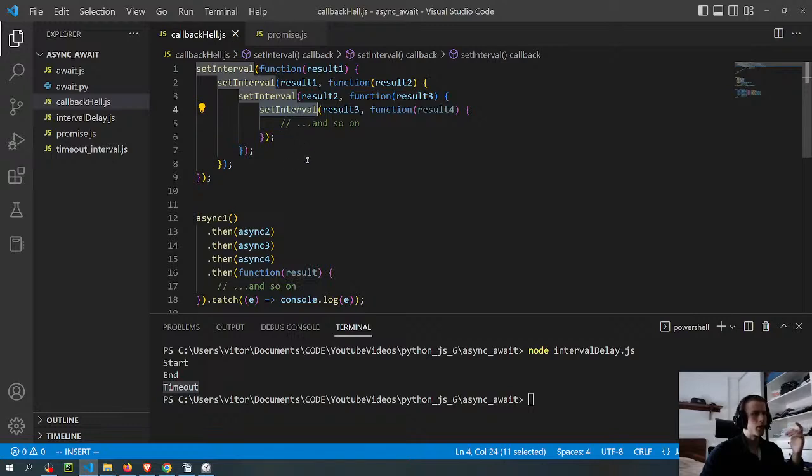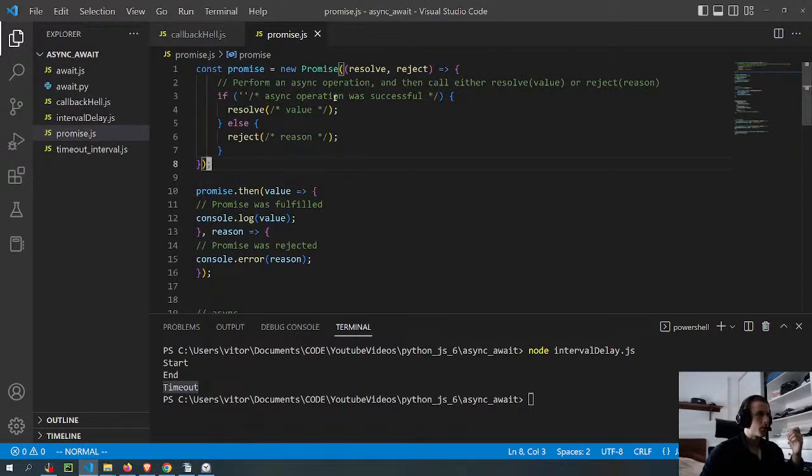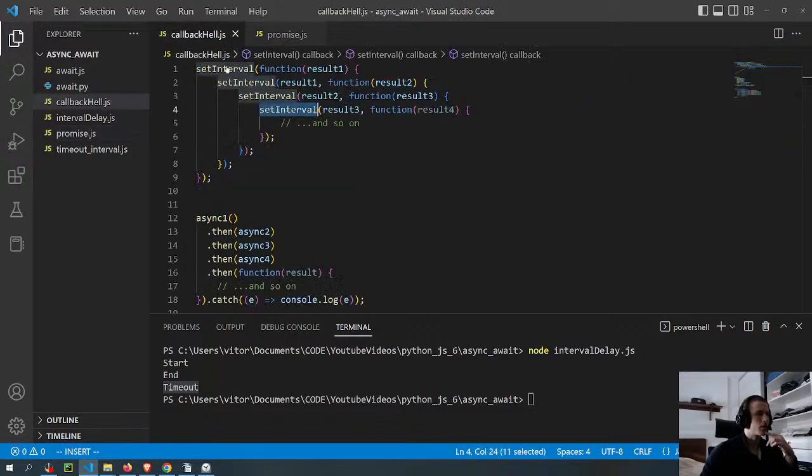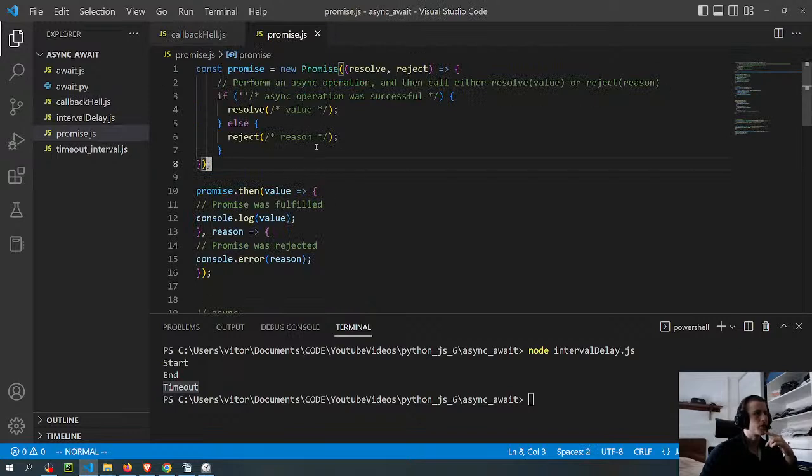And then the issue that people faced with this is that you don't know when you're going to receive the callbacks. So it becomes a mess to debug because it's very hard to understand what is going on. And then that's the reason why people made promises. But the question that I have is, what's the difference between the promise and the set intervals? Is it just for debugging purposes or developing purposes in the way that you write? Or is there a difference in the source code?